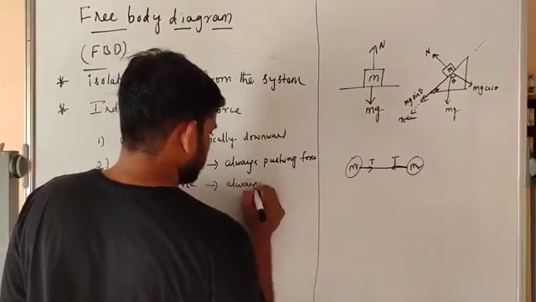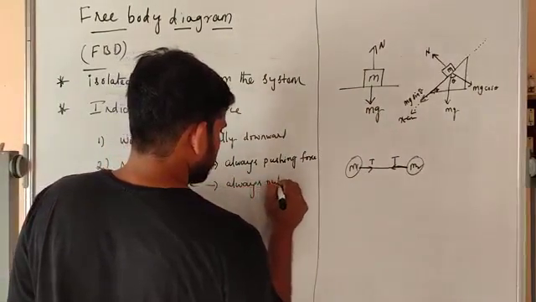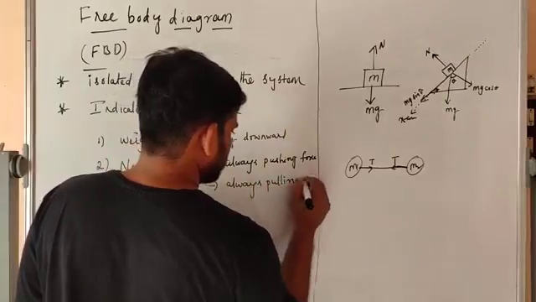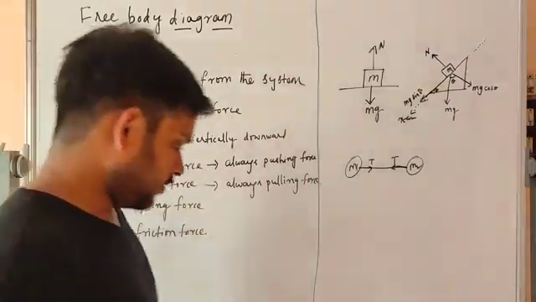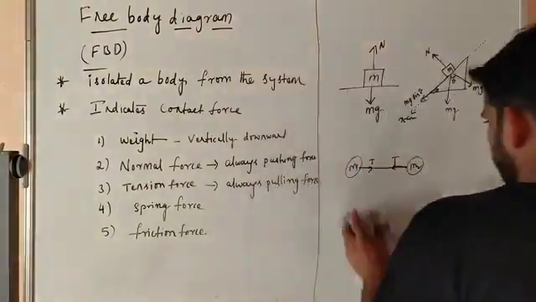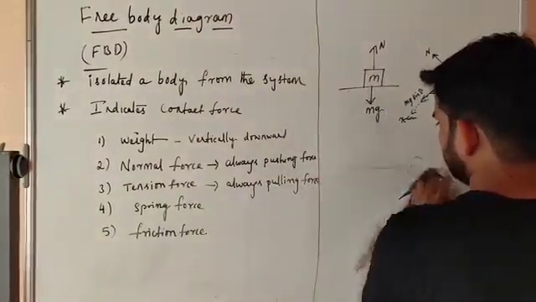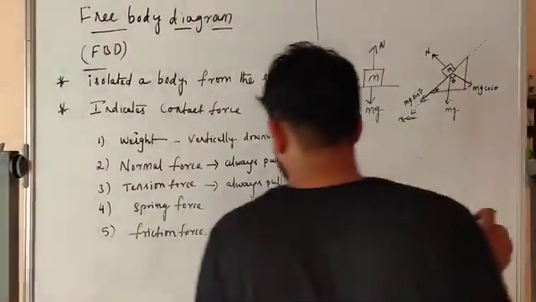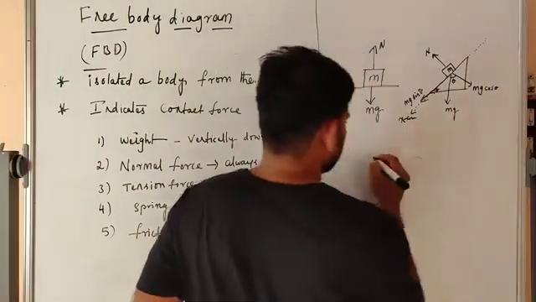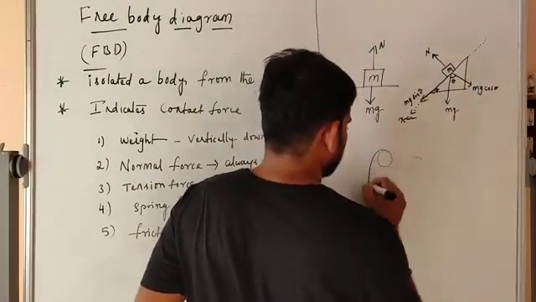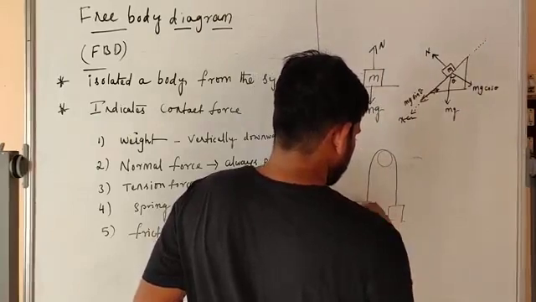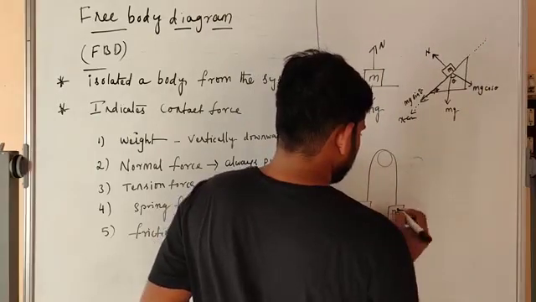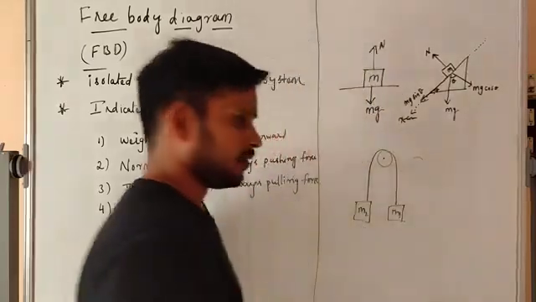Let us take one example. Take one pulley, you know the pulley, with masses m1 and m2.